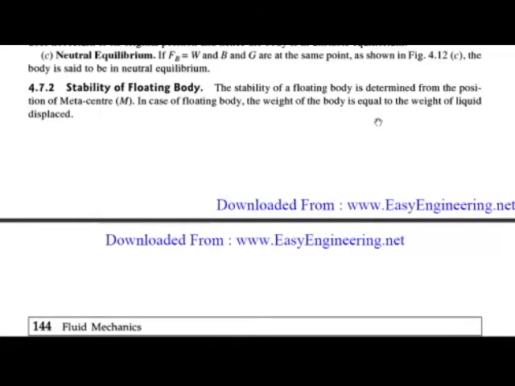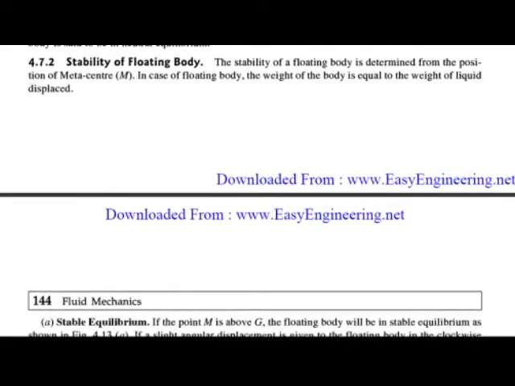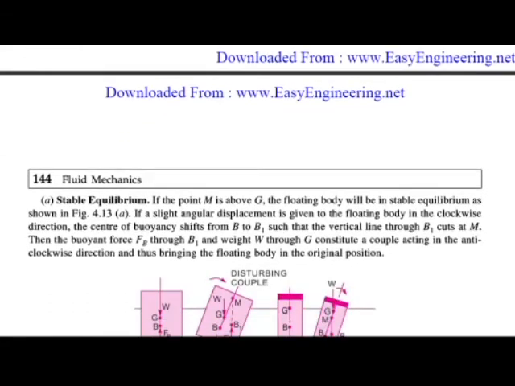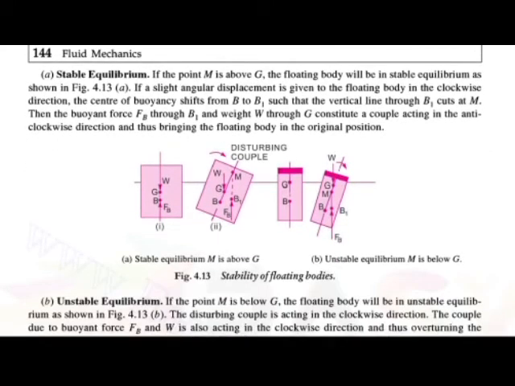The stability of the floating body is determined from the position of the metacenter. In the case of the floating body, the weight of the body is equal to the weight of the liquid displaced. Here you can see the figure. Here the rectangular block is there.